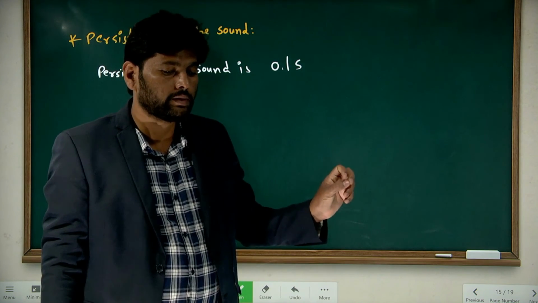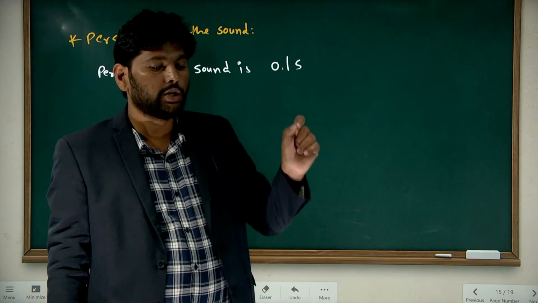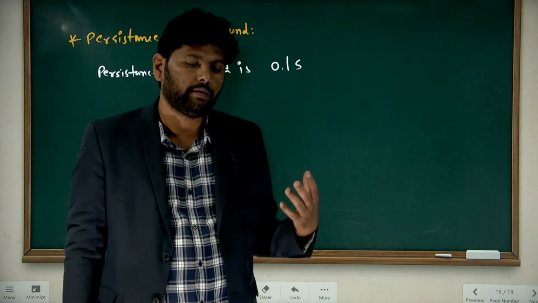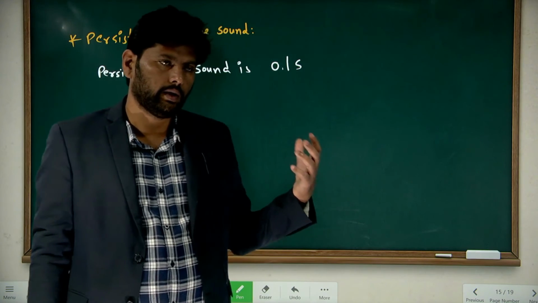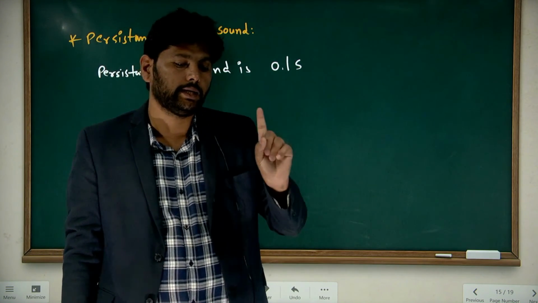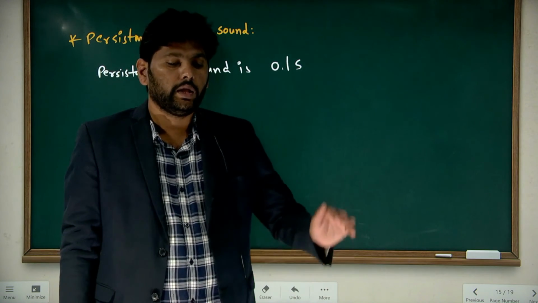Any sound waves produced in 0.1 second will be heard by the human ear as a single sound.